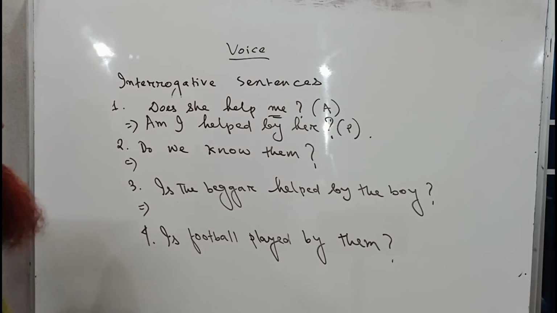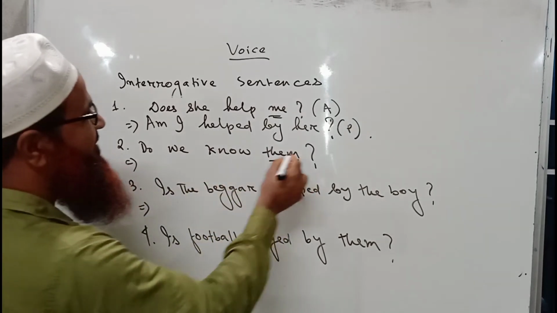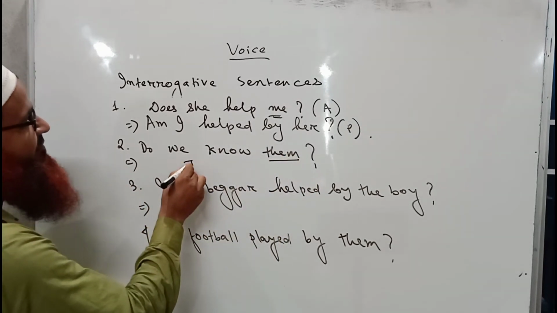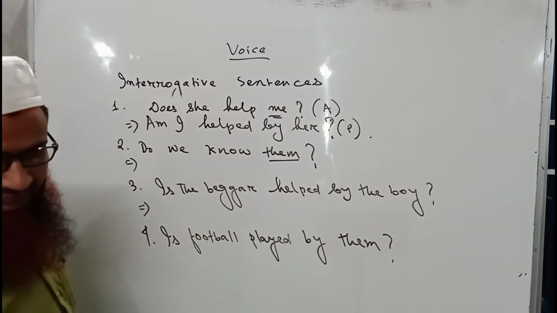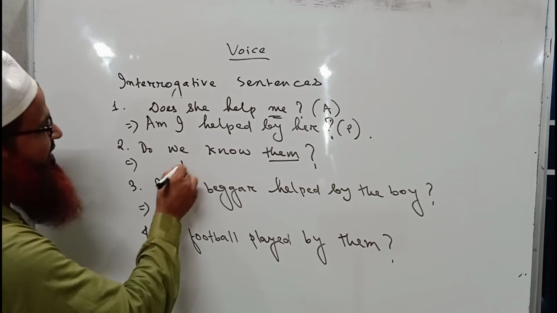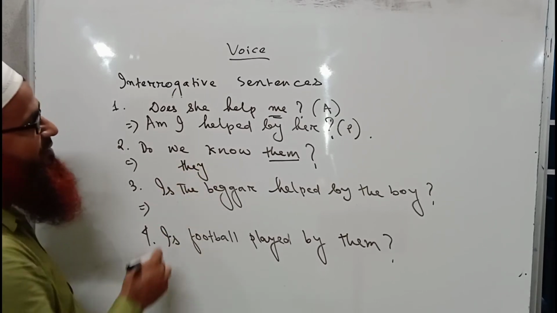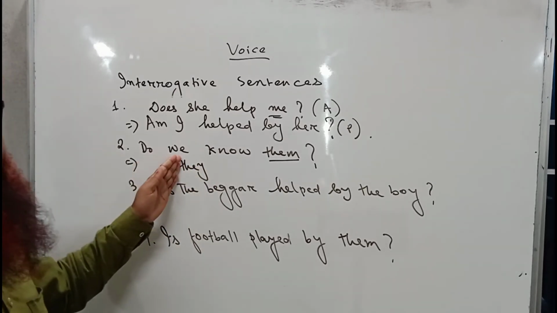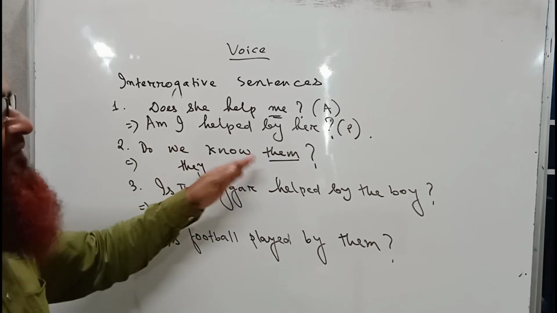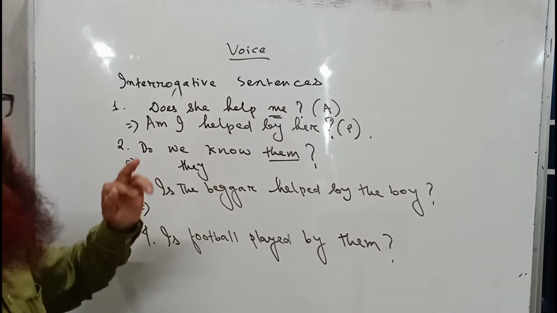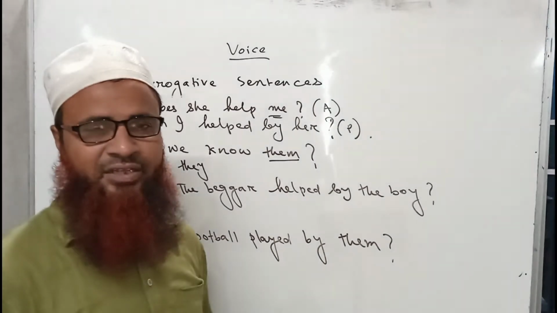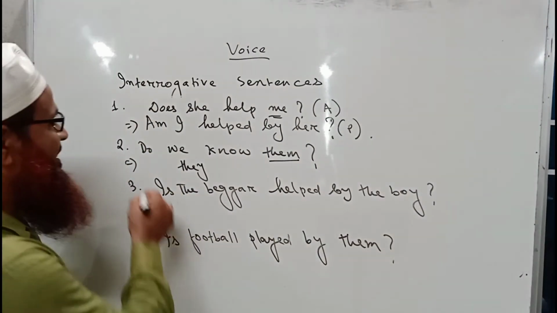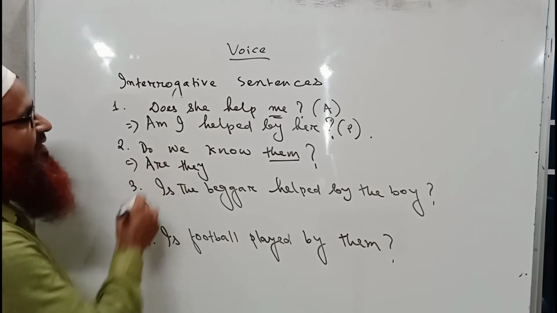Then do we know them? Here them is the object, it will become they. And I will start the word with small letter because we know there will be something before they because it is an interrogative sentence. So they will take are as the verb with it. Therefore, are will be at the very beginning of the sentence.